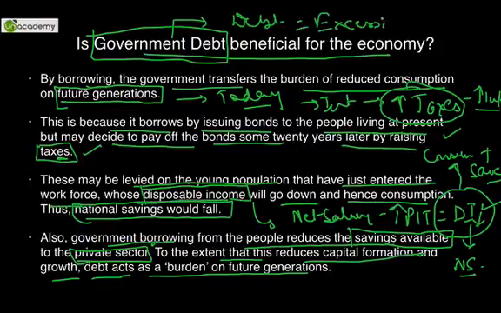Bridge this, do not borrow it. Do not borrow. Borrowing is bad. It adds to our future generations' debt. Avoid this. So this was the second part. This was fiscal policy part 2.